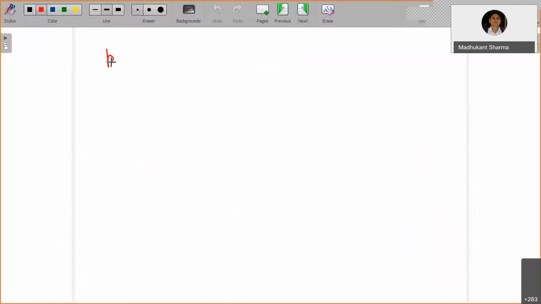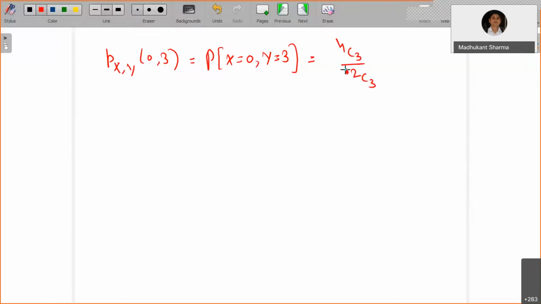So probability of x comma y equals 0, 3, that is, probability of x equals 0 and y equals 3. So all are used ones. So 4 choose 3, divided by 12 choose 3. That's going to be the probability here, so that's 4 divided by 220. If you wish, I can certainly give you one more here.